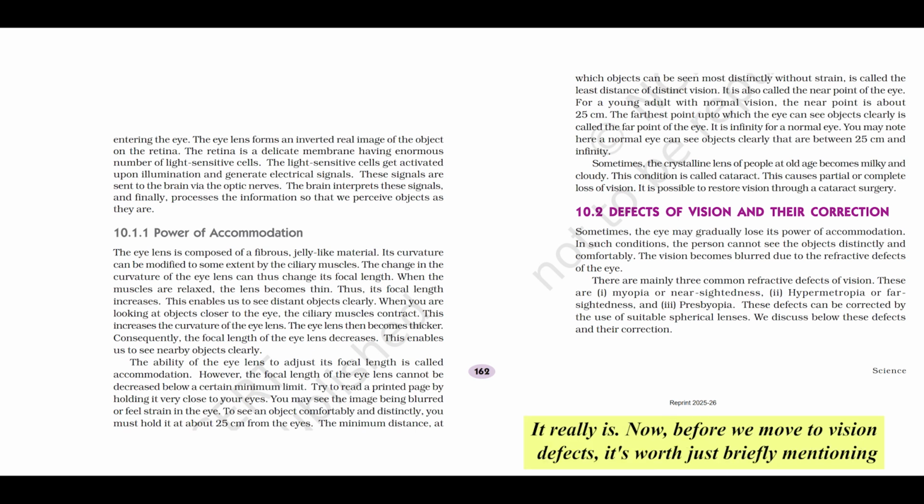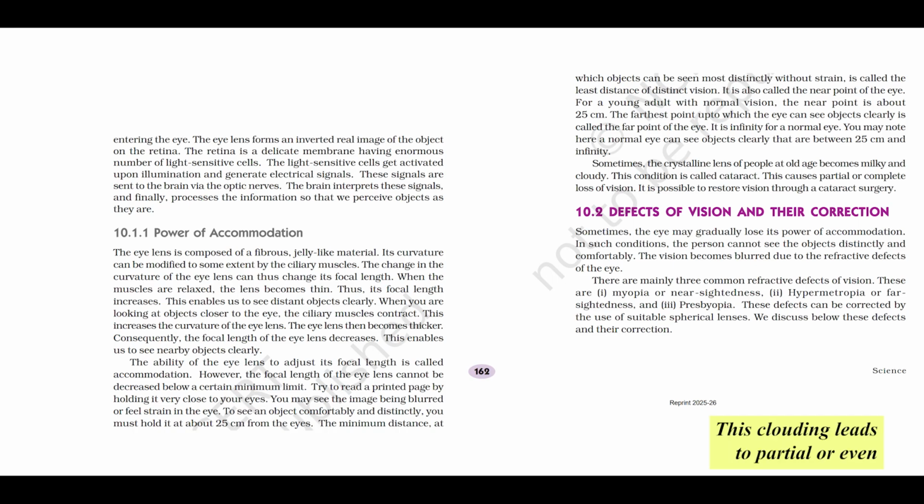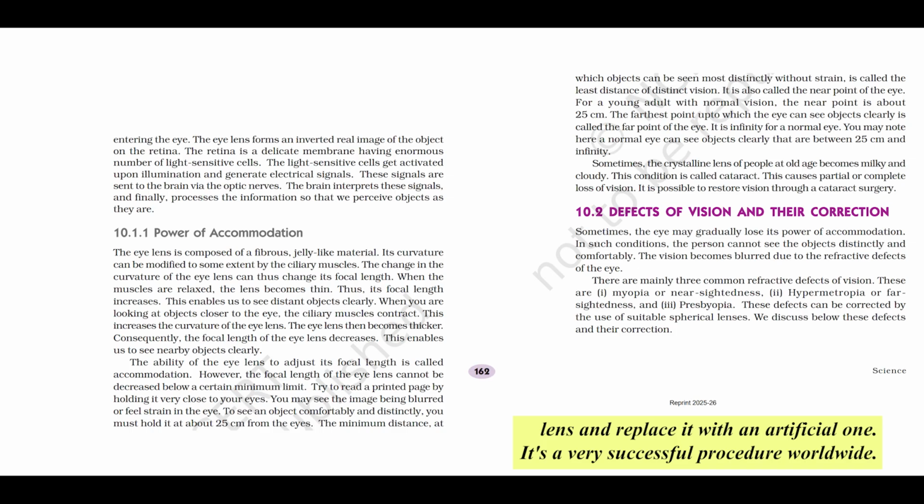It really is. Now, before we move to vision defects, it's worth briefly mentioning a common condition that can affect the crystalline lens, especially as people get older. Sometimes the lens can become milky, cloudy, losing its transparency. This condition is called cataract. This clouding leads to partial or even complete loss of vision because light can't pass through clearly. But the good news is, in many, many cases, vision can be significantly restored, sometimes fully recovered, through a relatively common surgery. They remove the cloudy natural lens and replace it with an artificial one. It's a very successful procedure worldwide.